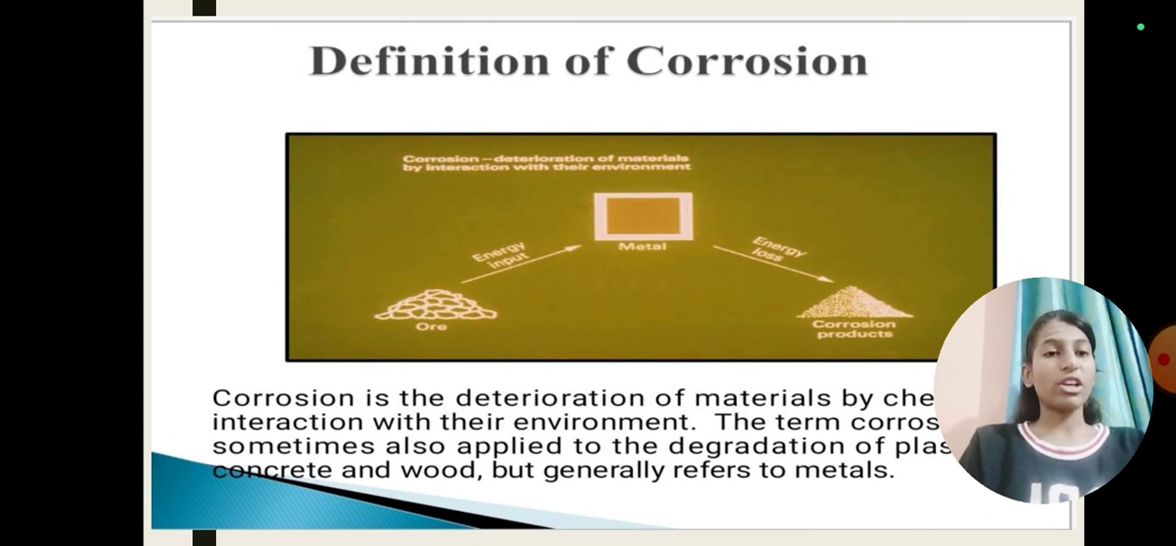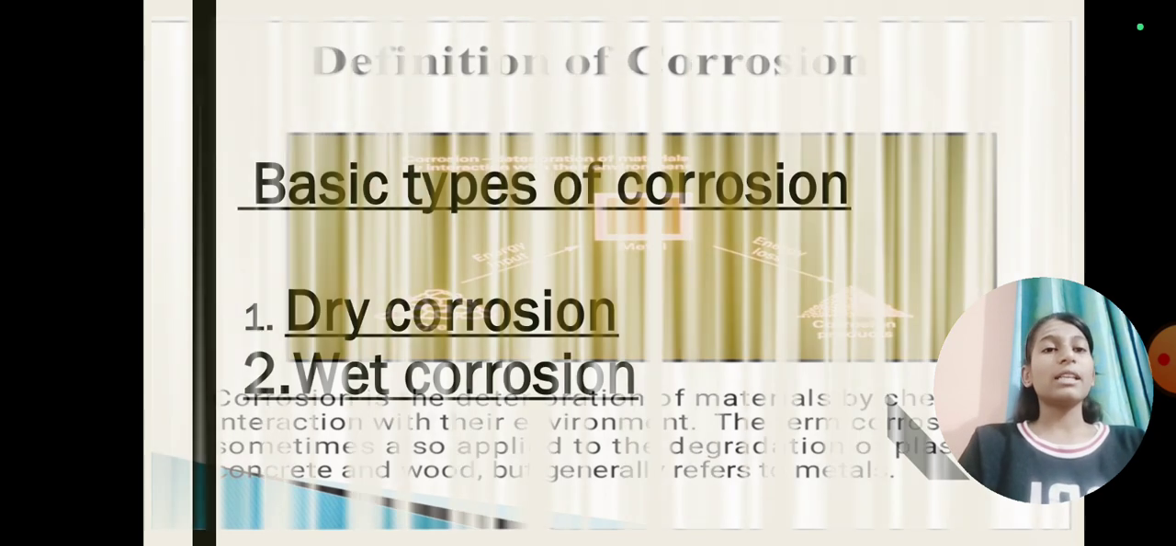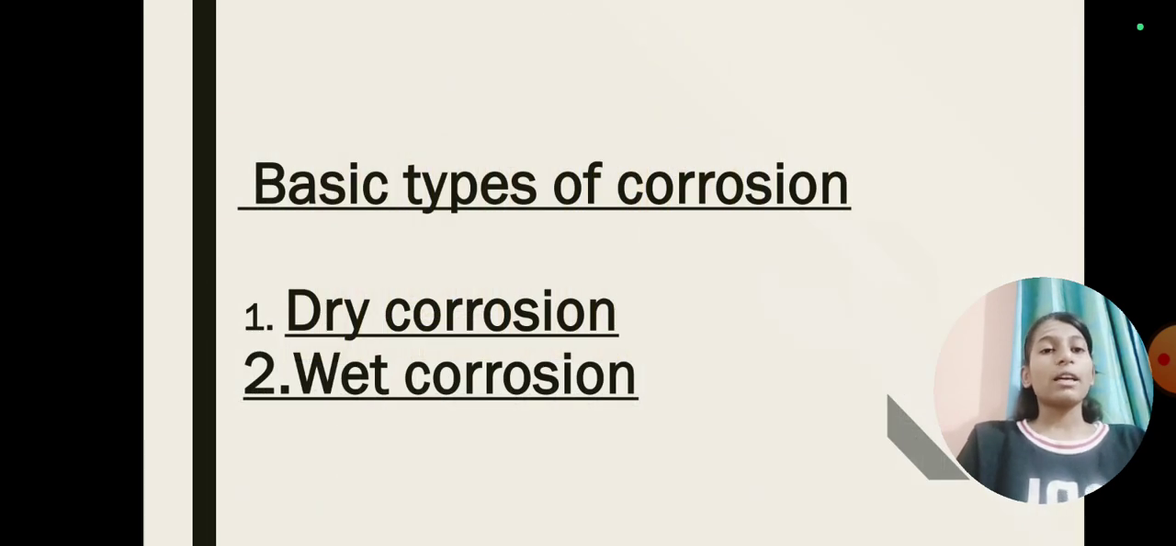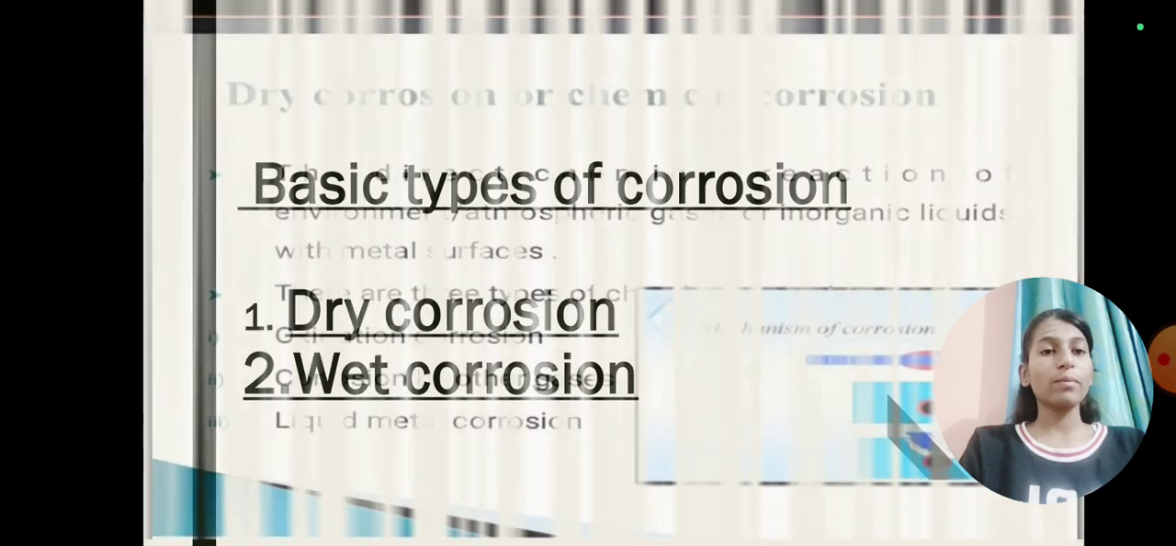Corrosion is the deterioration of material by chemical interaction with their environment. The term corrosion is sometimes also applied to degradation of plastic, concrete and wood, but generally refers to metals. Let us see the basic types of corrosion. There are two types of corrosion: dry corrosion and wet corrosion. Let us brief about dry corrosion.